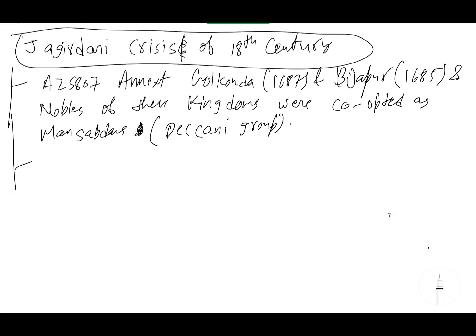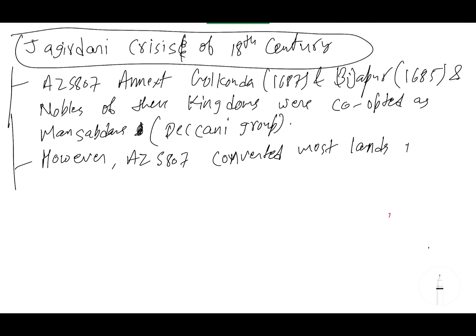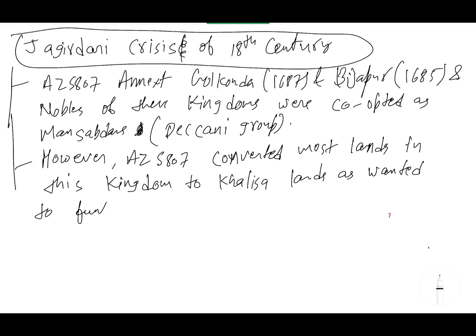Next, however, Aurangzeb converted most lands in these kingdoms, that means Bijapur and Golconda, to Khalisa lands, as he wanted to fund his future warfare against the Marathas.